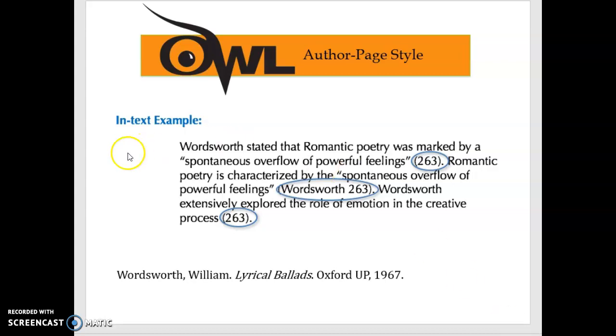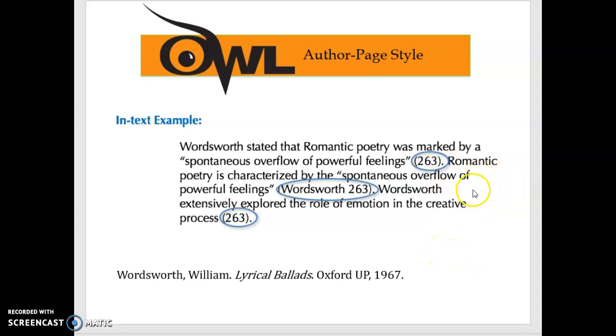You notice we have quotation marks around the quote itself. Then we've got no punctuation, nothing. We've got a parentheses with the page number. We don't need to say page 263, just the number 263, parentheses, period.